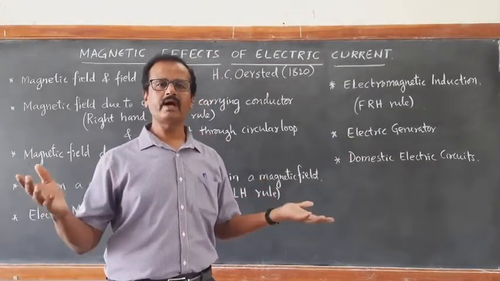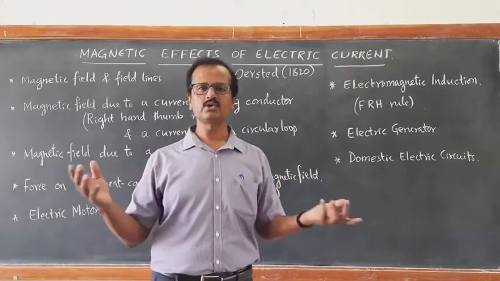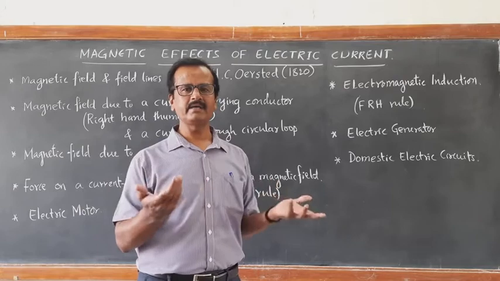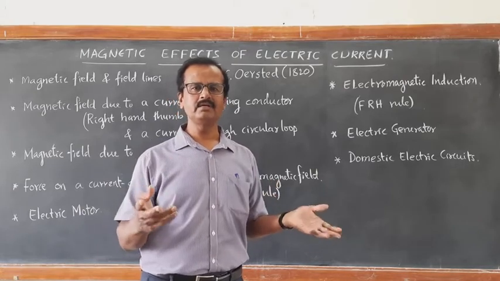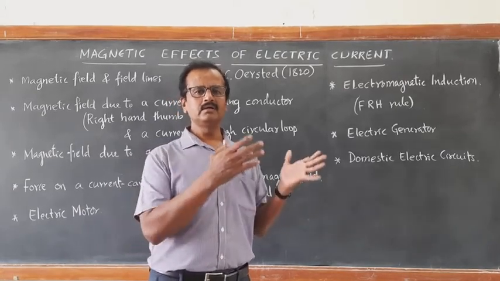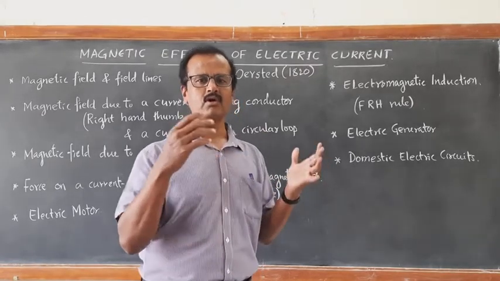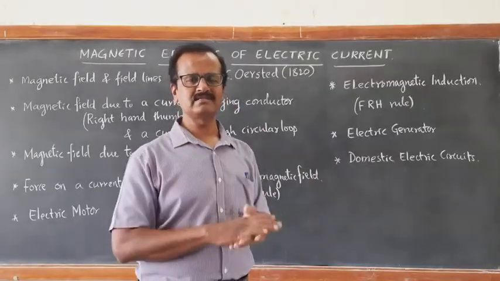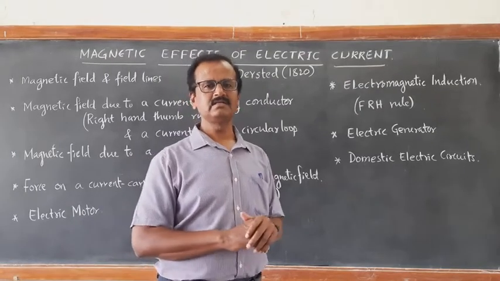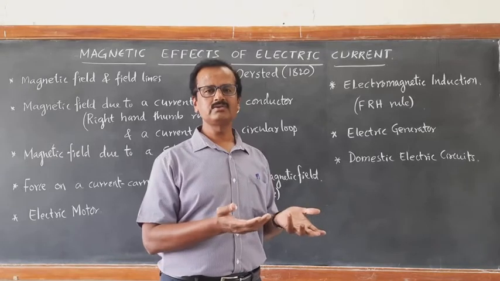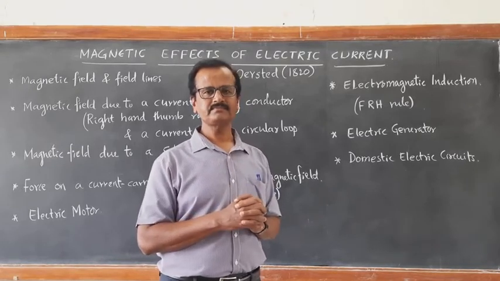When we have a power failure, we switch on the generator in our campus. Everywhere in the market also, the moment there is a power failure, every individual shop owner nowadays has his own genset. He will switch on that genset and it converts mechanical energy into electrical energy.